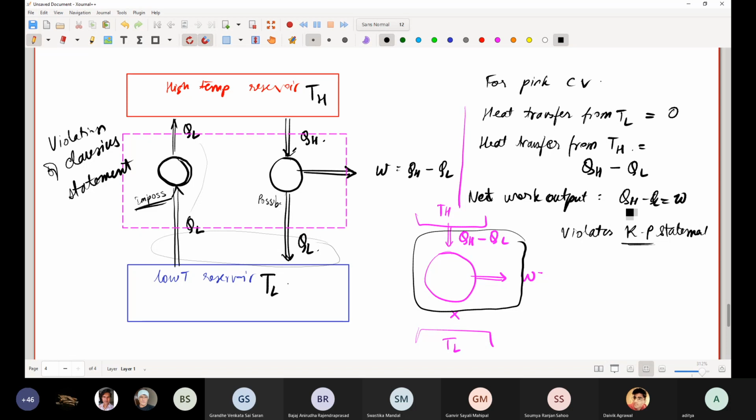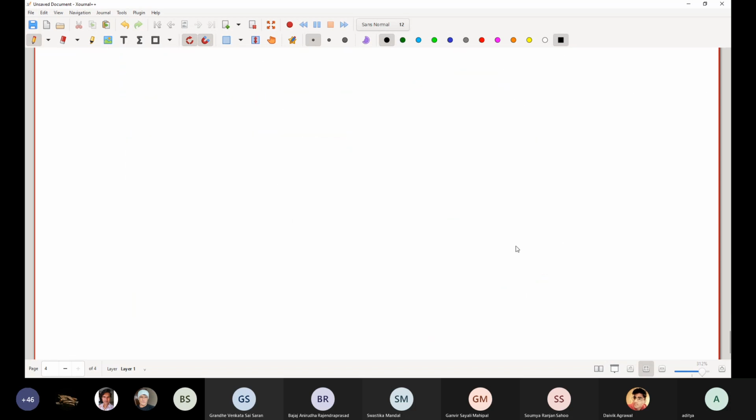Okay. So in today's class, we have formally seen the two statements of the second law of thermodynamics. Tomorrow, our agenda will be as follows. We will study the reversible process, about which you do have an idea.